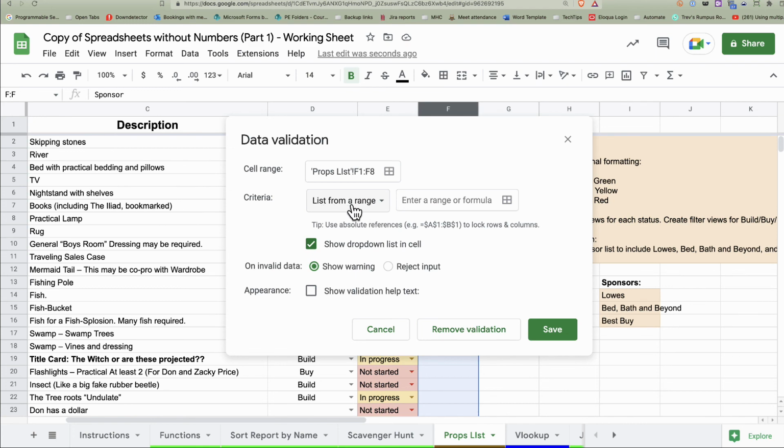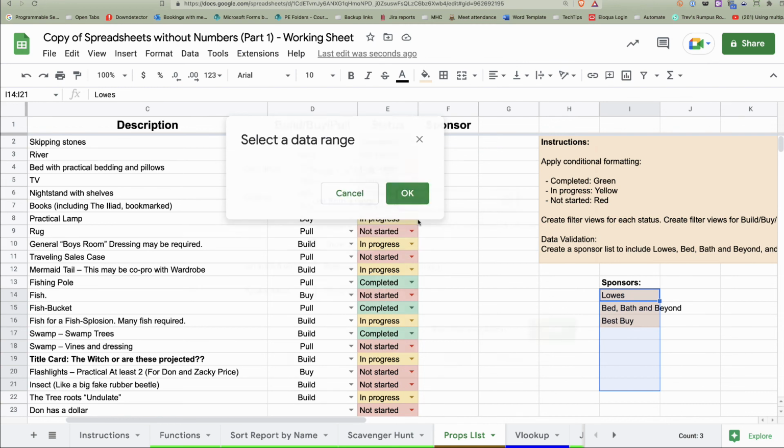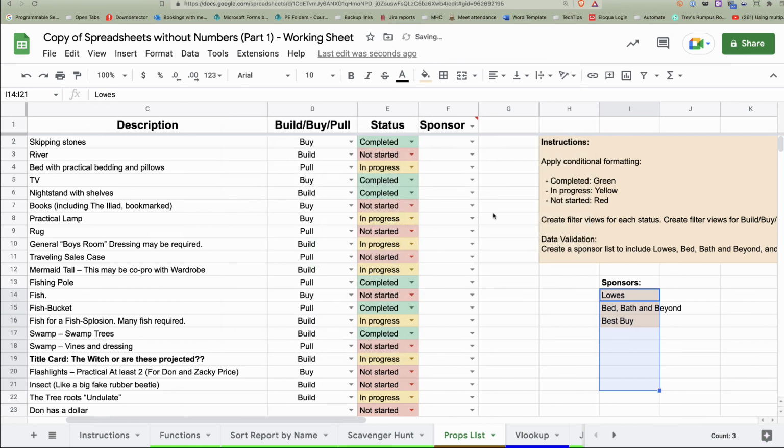So a bunch of cells. And guess what? That range, I can just click and drag here. I'm going to throw in a couple extra ones because I might add somebody new, and hit OK. And so what's happening is we're going to get a drop down based on whatever is in here. So let's go ahead and hit save. And there's a drop down.